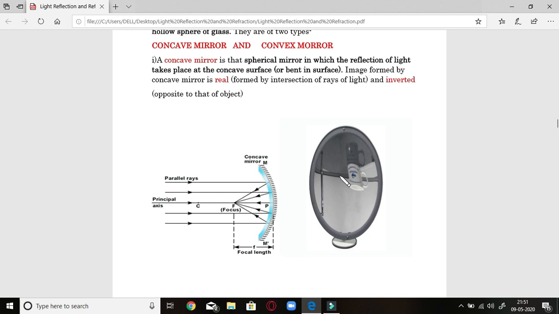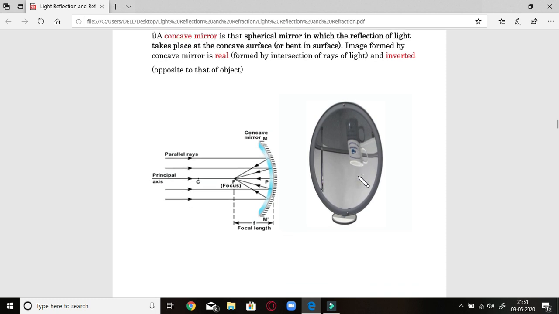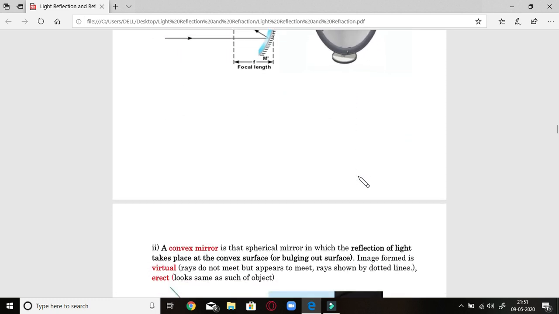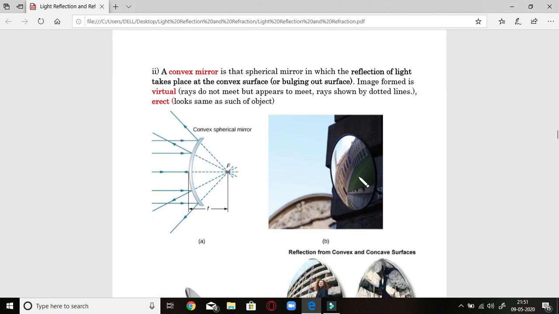So this is how you can identify that this is a concave mirror, where a real and inverted image is formed in this case. Next one is a convex mirror.